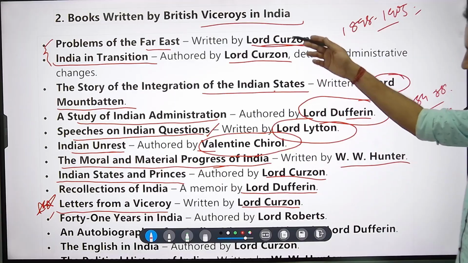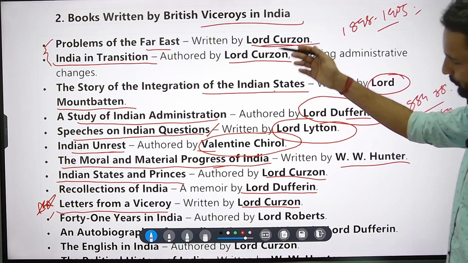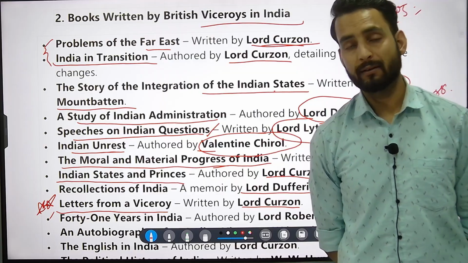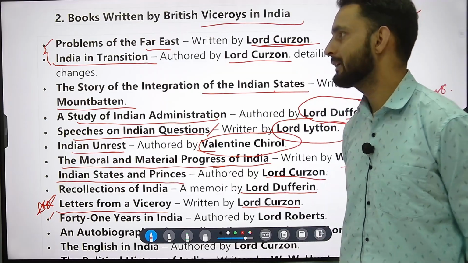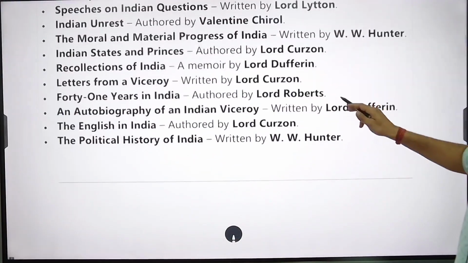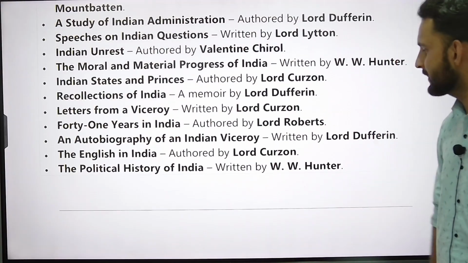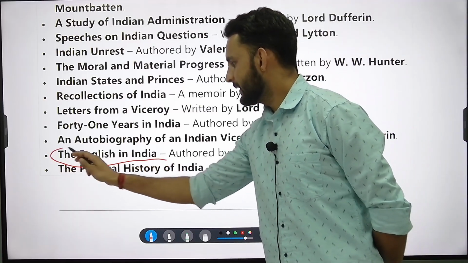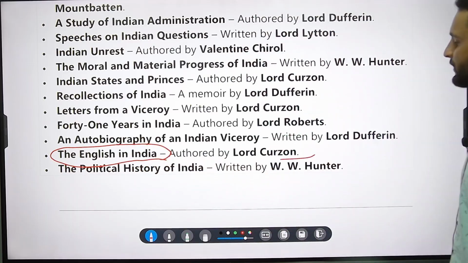So we saw four books that are being written by Lord Curzon. One is Indian States and Princes, Letters from a Viceroy, Problems of the Far East, and India in Transition. Keep them in mind. There is one more book which is being written by Lord Curzon. Here you can see it is The English in India. This is also written by Lord Curzon, not that much of an important book.